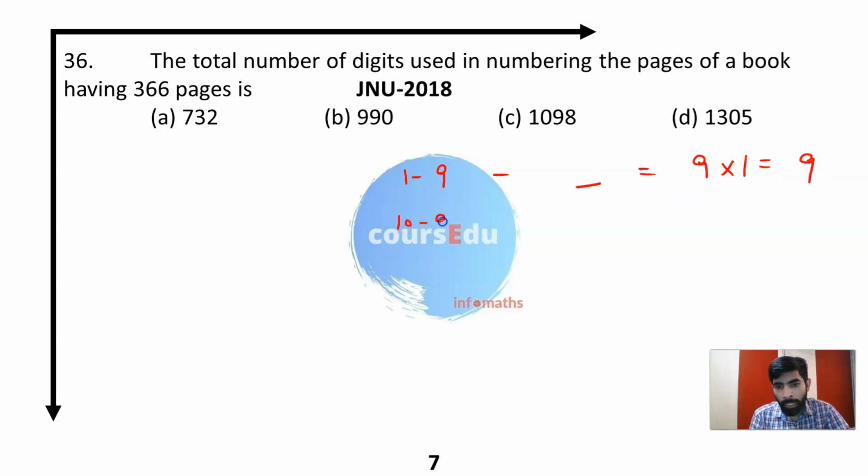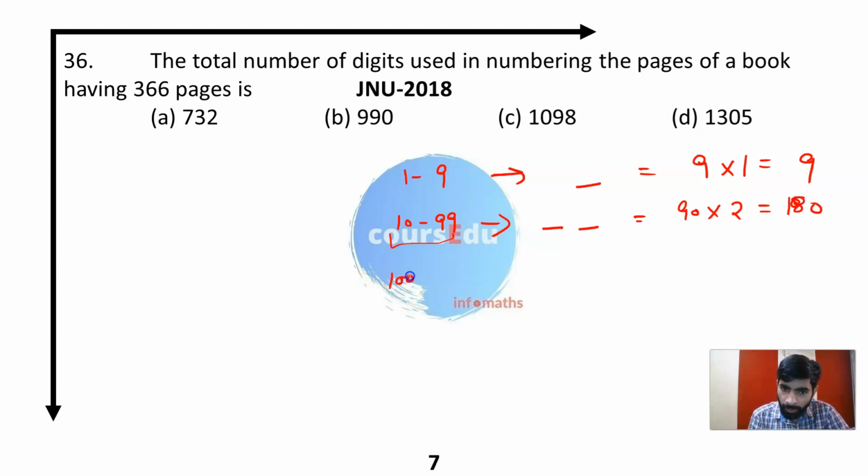Now from 10 to 99, there are always 2 digits. How many numbers are there? 90 numbers are there, and in these 90 numbers, 2 digits are there in each of the numbers. So there are 180 digits in this particular portion.